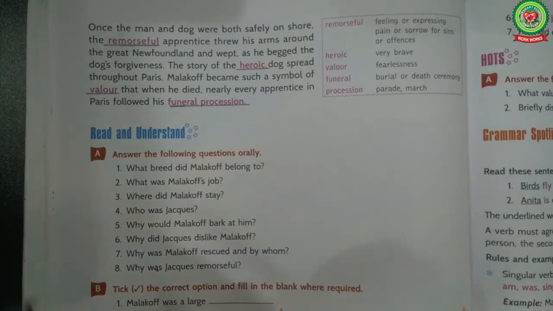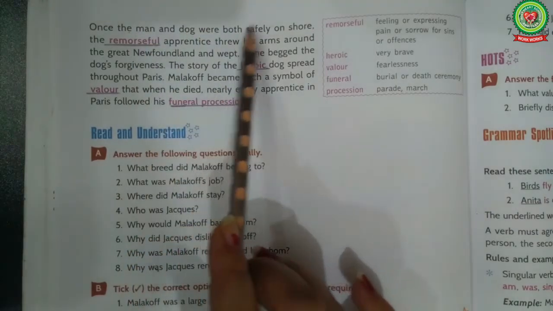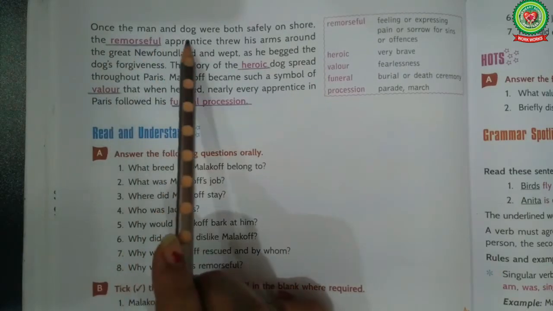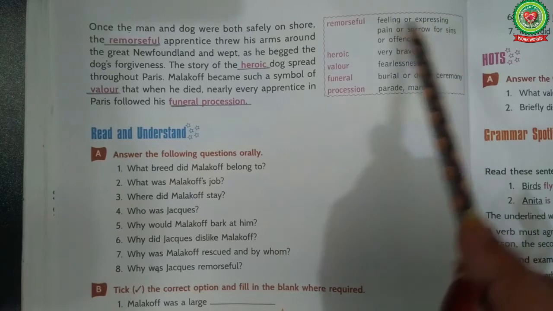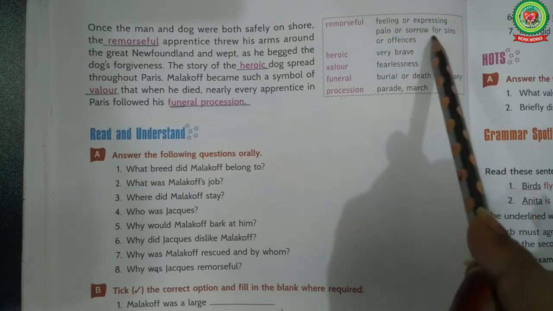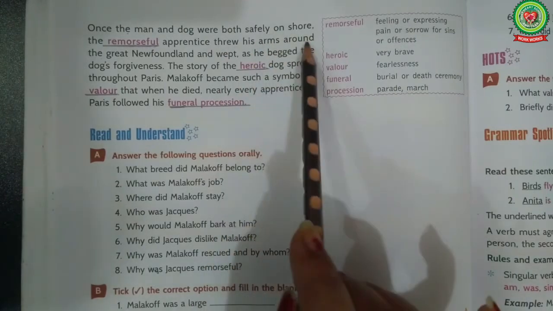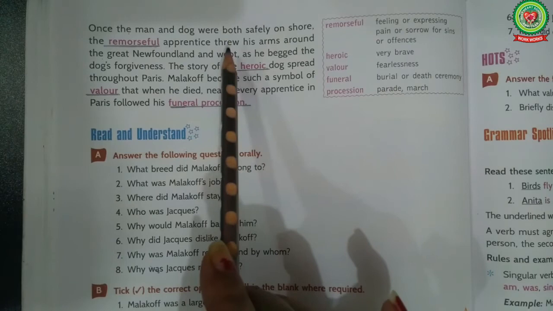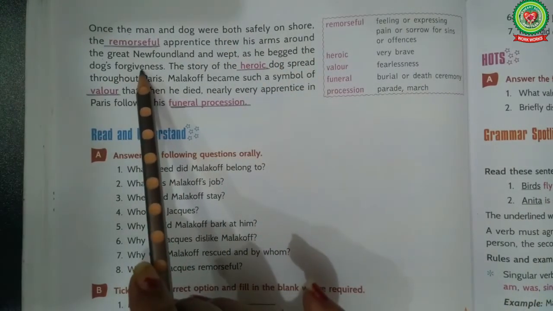Now let's continue reading. Once the man and dog were both safely on shore, the remorseful apprentice, remorseful means feeling or expressing pain or sorrow for sins or offenses, threw his arms around the great Newfoundland and wept. Wept means cried, as he begged the dog's forgiveness.